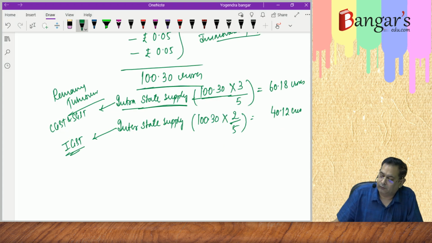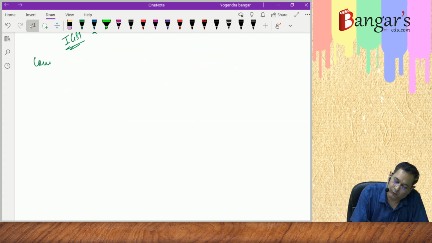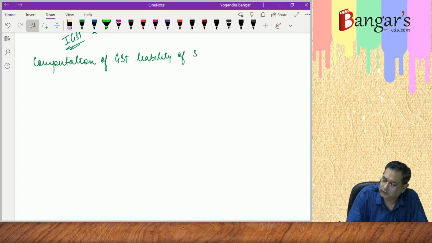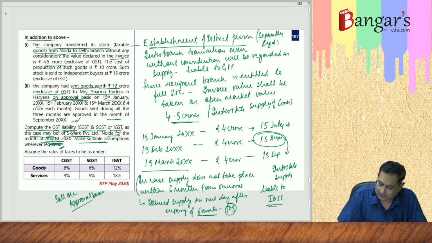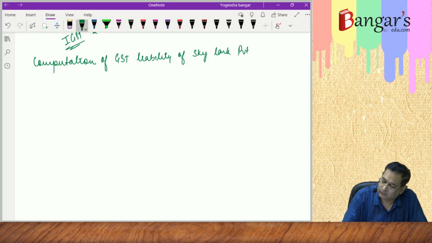Now they are requiring you to compute the GST liability. So we'll now look at the above points and compute the GST liability. So computation of GST liability of Skylark Private Limited for the month of August.